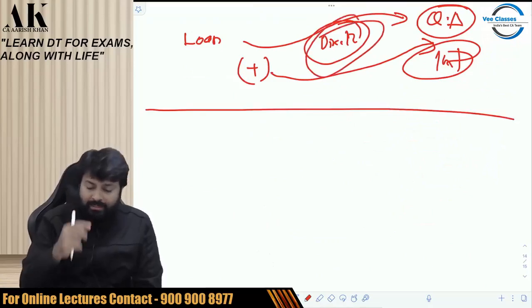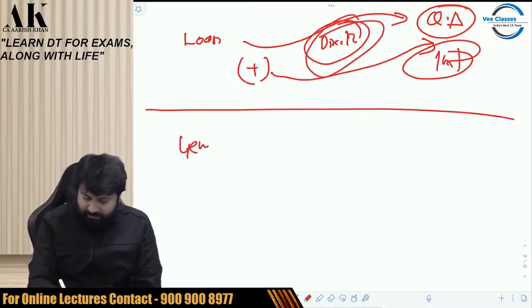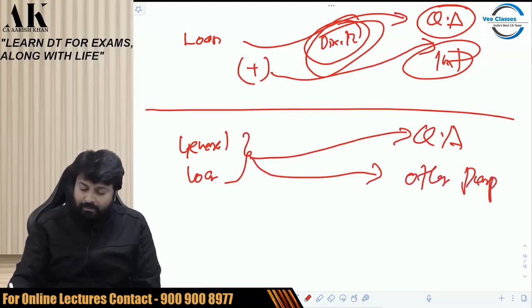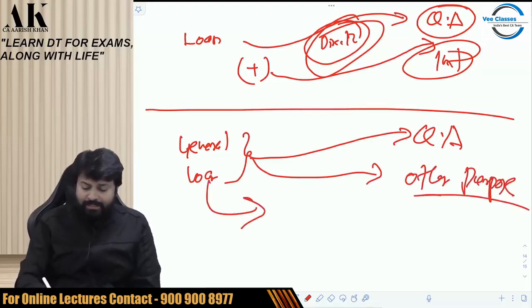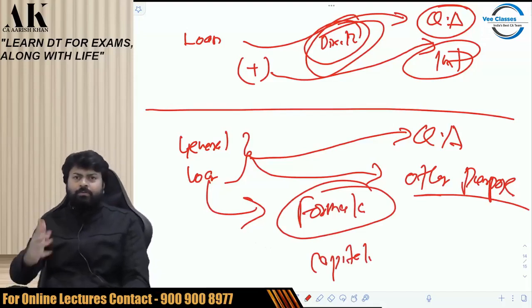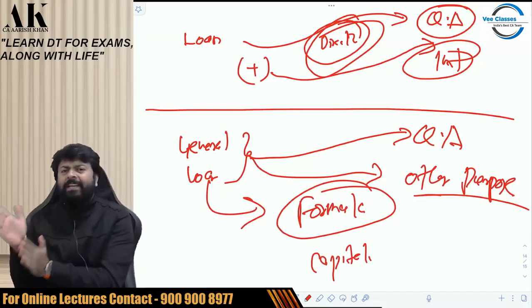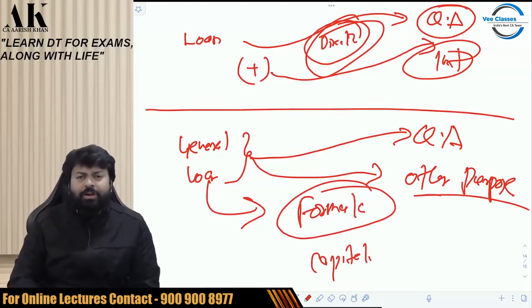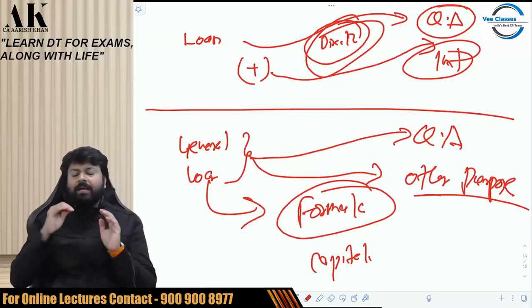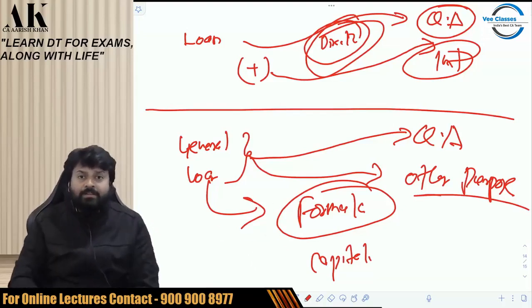Sometimes the loan is not directly taken for a qualifying asset, but it is what? A general loan, which is used for qualifying assets also and it is used for other purposes also. Then what to do? Then there is a formula which is given by the government, that much you have to what? Capitalize. See, there can be two types of loan. One which you have taken specifically for what? Qualifying asset. So loan which is specifically taken for qualifying asset, close your eyes and capitalize that much interest.